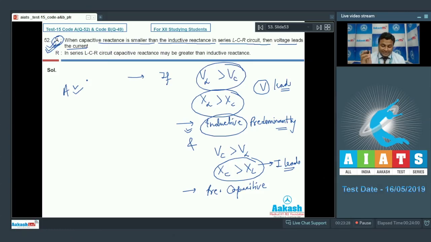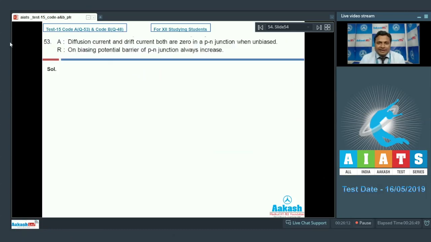Now let's talk about the reason. In series LCR circuit, capacitive reactance may be greater than the inductive reactance. Yes, this is also possible. So reason is also true, but the explanation is not correct. Reason is not explaining the assertion. So that's why we can go with option number 2, which is absolutely correct. Now move on to the next, that is 53 number. So here is question number 53 everyone.